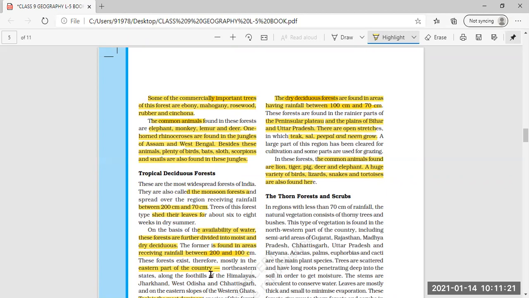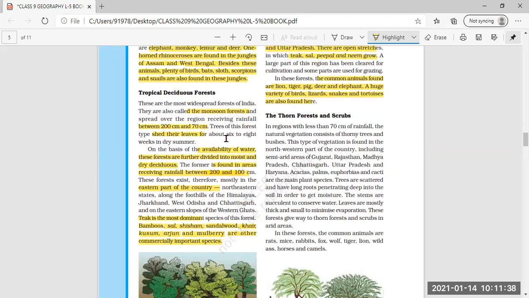Different types of areas we have seen where moist and dry deciduous is found. Plus, we have also understood about the plant life and animal life which are present in both these types of tropical deciduous forests. Now, coming to the thorn forest and scrubs.